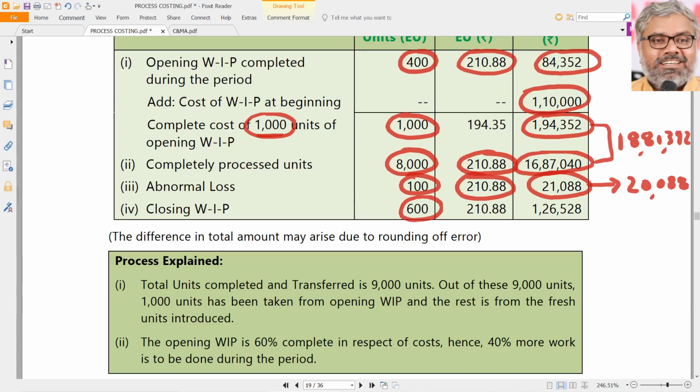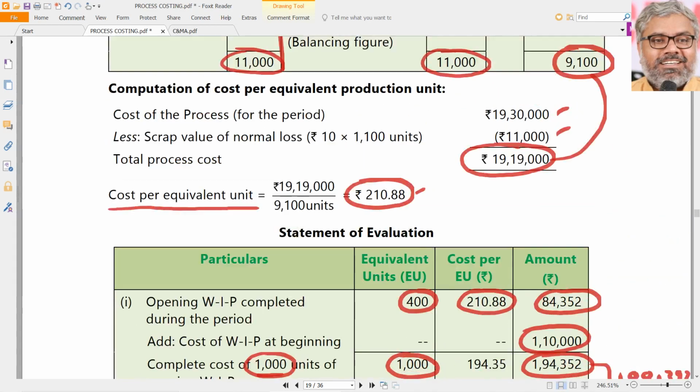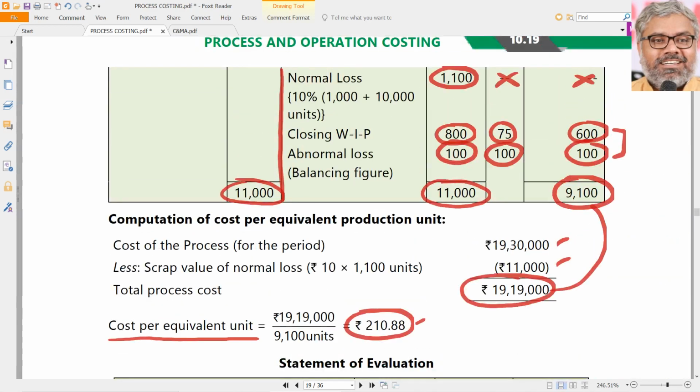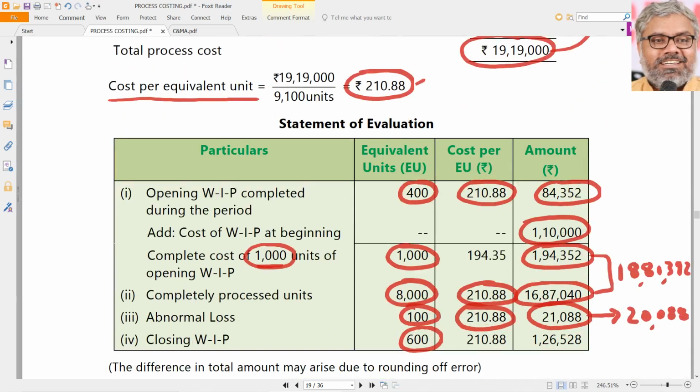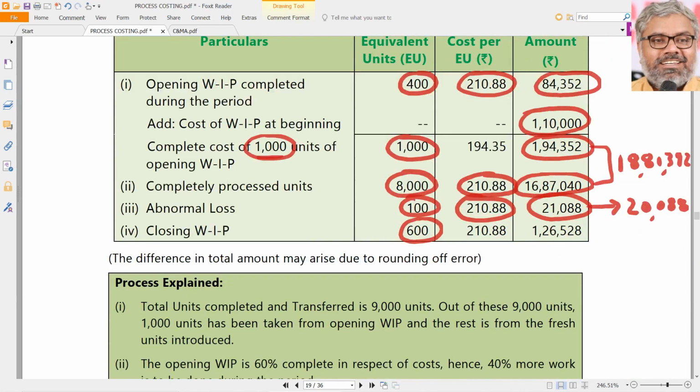Closing work in progress, equivalent units are how many? Units are 800, but equivalent units are 600 only. We have the cost per equivalent unit already, that is 210.88. We have uniformed the entire cost per unit. All of them are equivalent units. So 600 into 210.88, 126,528 is the closing work in progress. This is the closing work in progress value.